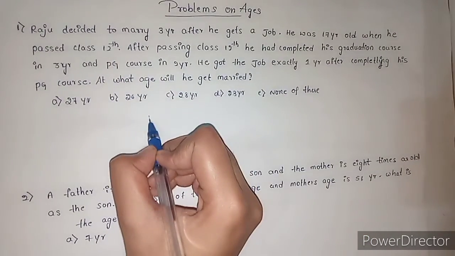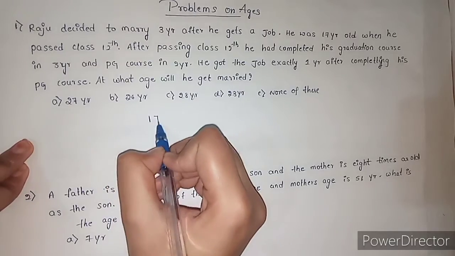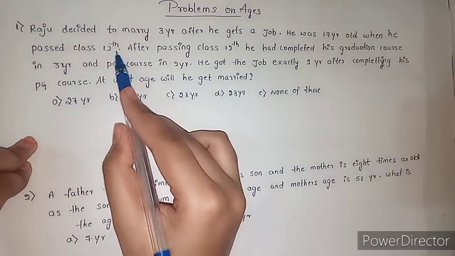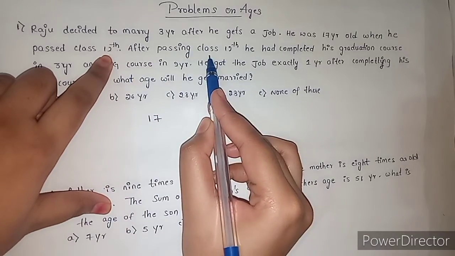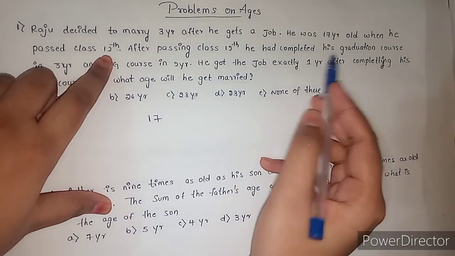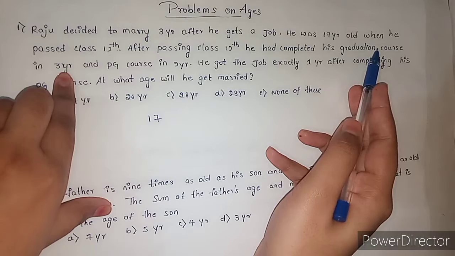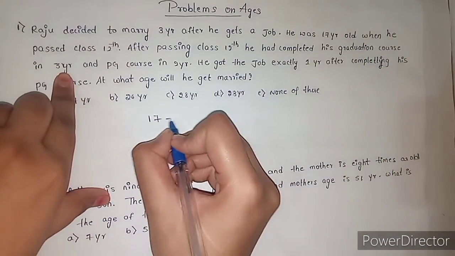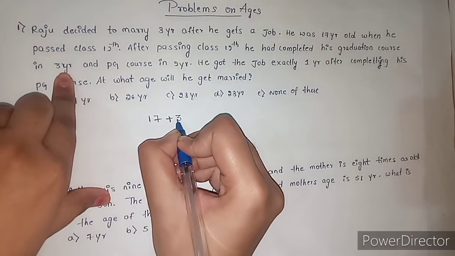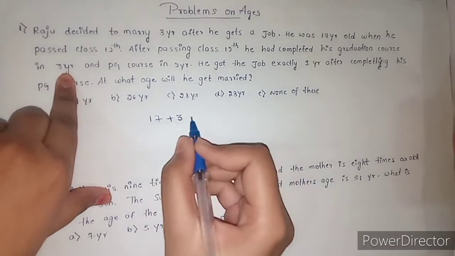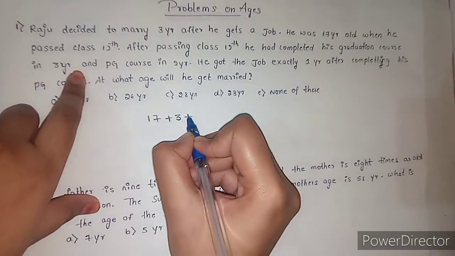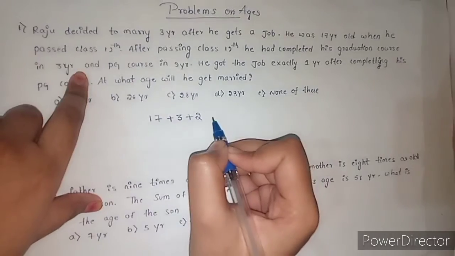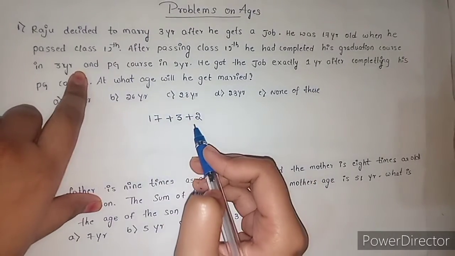Just add his ages. He was 17 years old when he passed class 12. After passing class 12, he had completed his graduation course in 3 years. So his age will be increased by 3 years by the completion of his degree course, right? And PG course in 2 years. And 2 years is increased by the completion of PG.